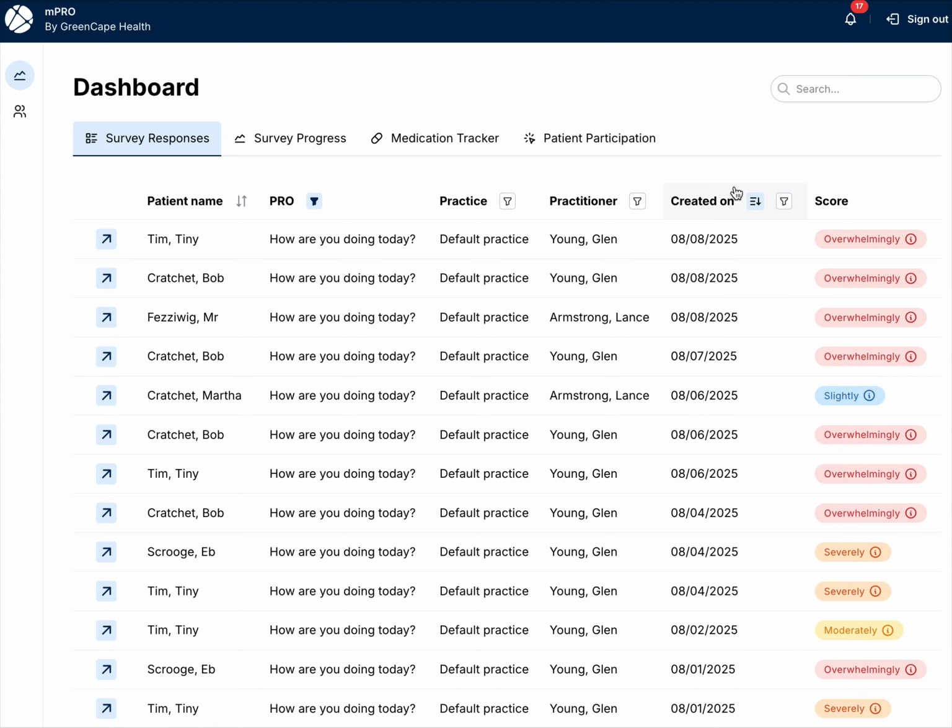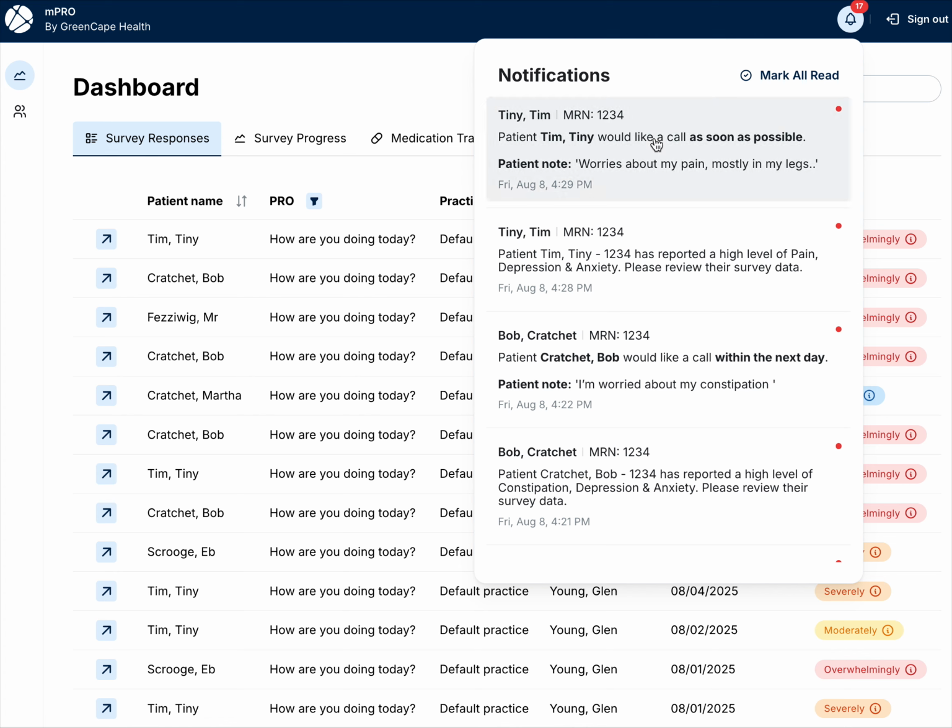And as we look at this landing page here, you can see this notification bell in the upper right-hand corner. And when you click on that, you see that Tiny Tim would like a call as soon as possible because he's worried about this pain, mostly in his legs. But he also has this notification that says Tiny Tim has reported high levels of pain, depression, and anxiety.